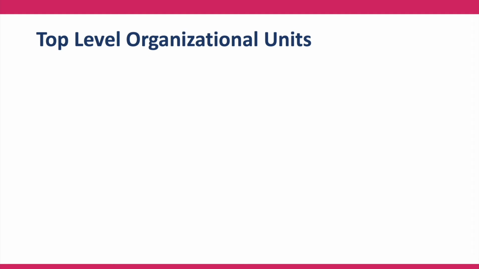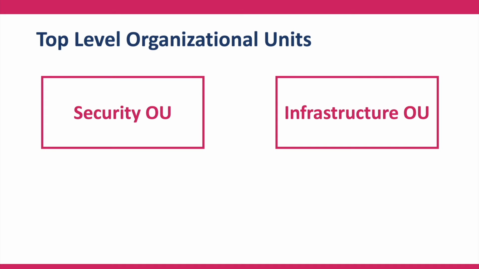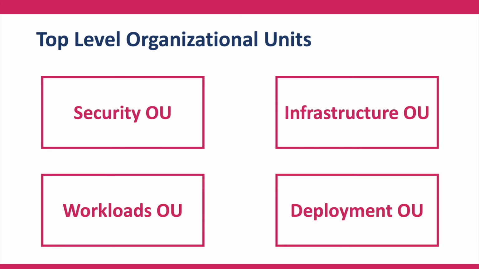As per the AWS white paper on organizing your AWS environment using multiple accounts, top level organizational units are security, infrastructure, workloads, and deployment. Securing your workload on the cloud is very important. So it is recommended to have a separate top level organization unit for managing security related child OUs and associated accounts. Some of the accounts created in security OU are log archive to log data gathered from all the accounts in the organization and primarily related to operations, audit and compliance, security read-only access, security tooling, and so on.